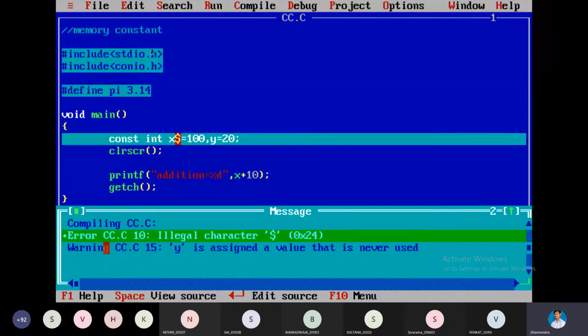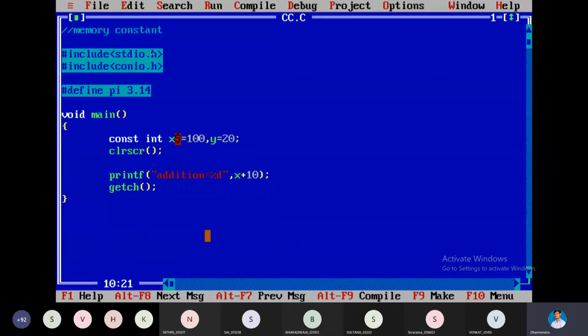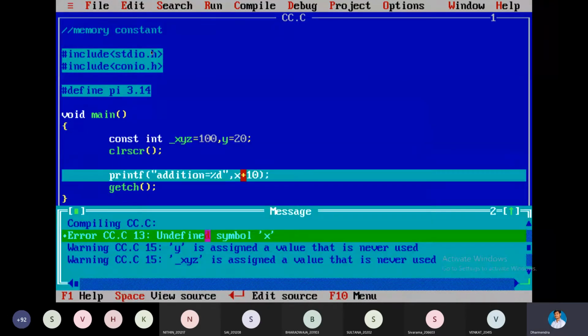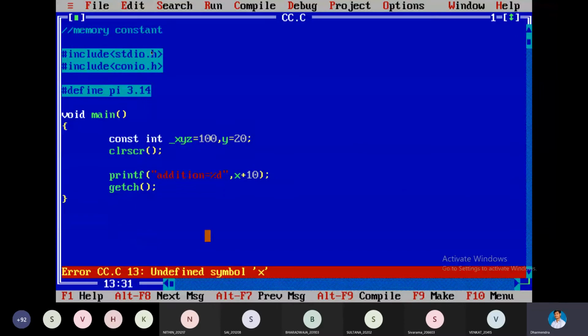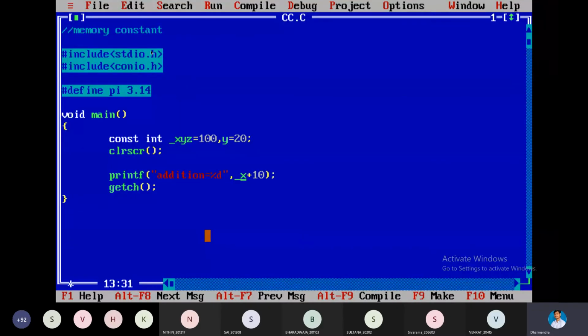But that will not give accurate values. Here we are not using Y; that is not a problem for me. But error is the problem for us. If you press enter, the cursor will go there, and we can modify. And again, I am using underscore. Underscore some x, y, z I am giving, so it will be allowed. Alt F9. Here I have to give underscore x, y, z. Isn't it?